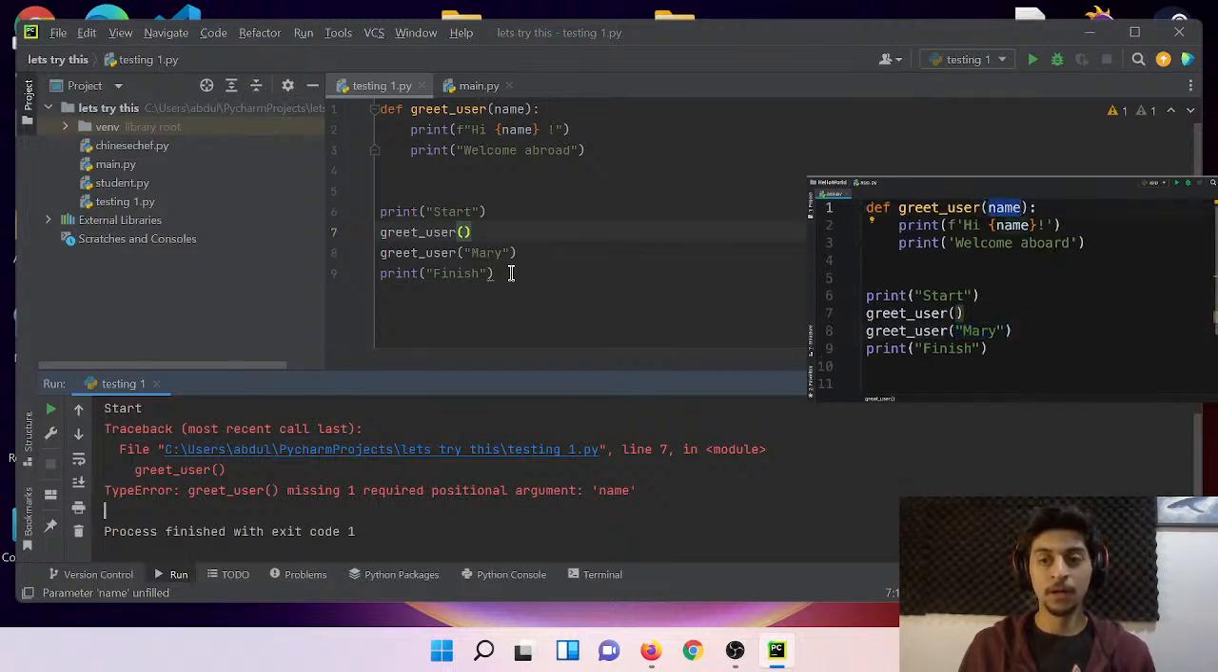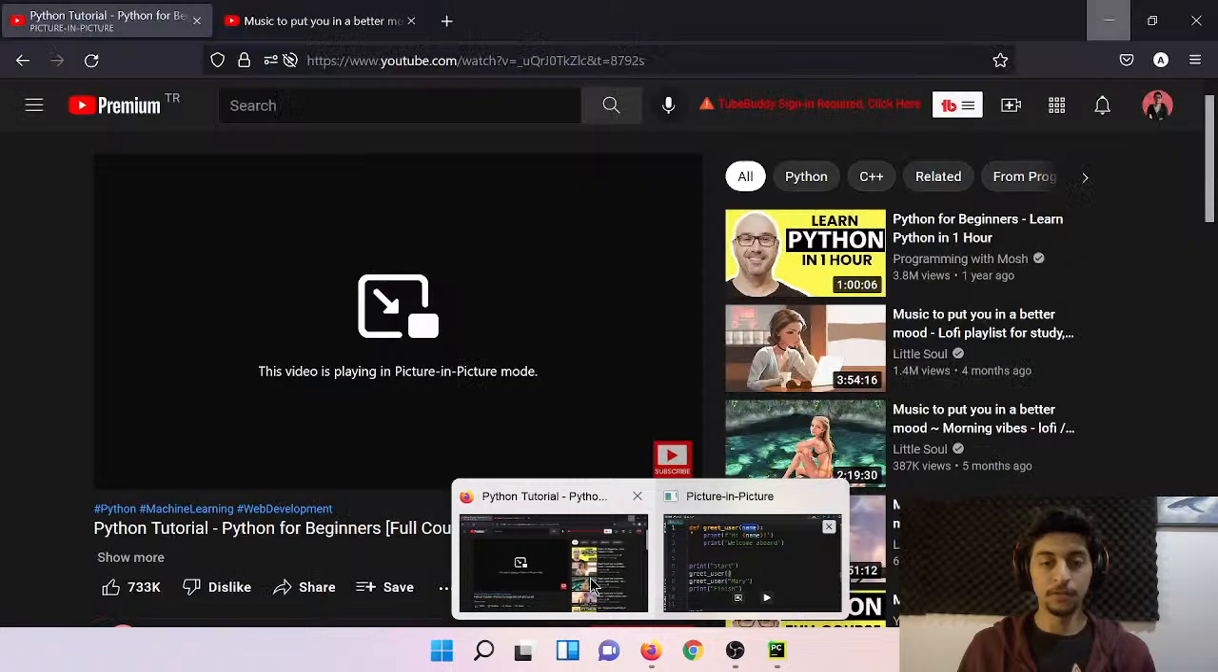A lot of programmers don't know the difference between parameters and arguments and think they are the same, but they are not. What is the difference? Let's see.